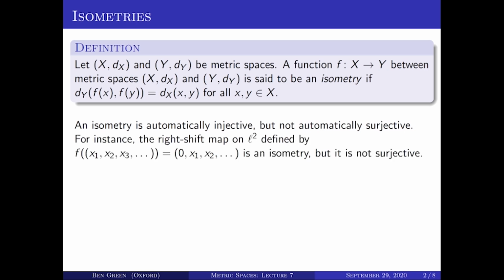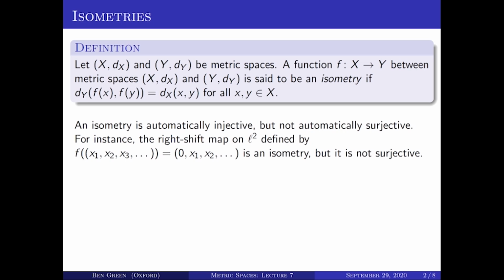So an example is if you take the sequence space little L2, or one of the other sequence spaces, you can consider this right shift map. That takes a sequence x1, x2, x3, and so on, and shifts everything one place to the right and then puts a 0 at the start. So that is an isometry. It preserves the L2 distance, but it's not a surjective map because everything in the image starts with a 0.